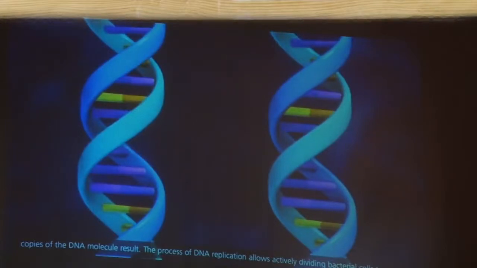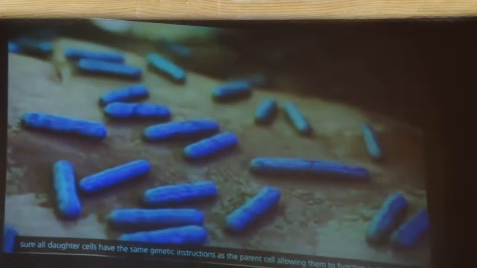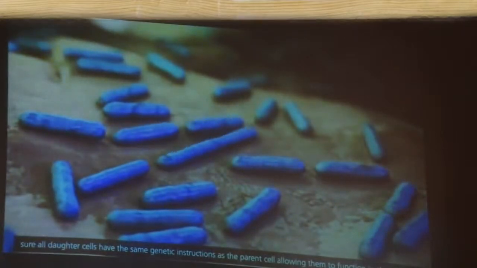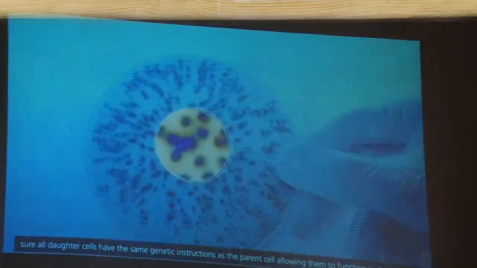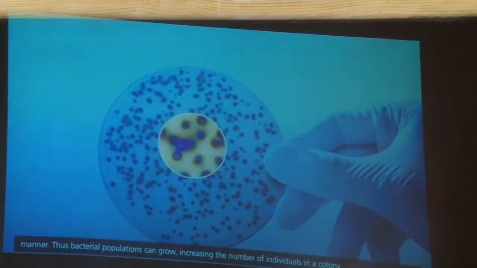The process of DNA replication allows actively dividing bacterial cells to make sure all daughter cells have the same genetic instructions as the parent cell, allowing them to function in the same manner. Thus, bacterial populations can grow, increasing the number of individuals in a colony.